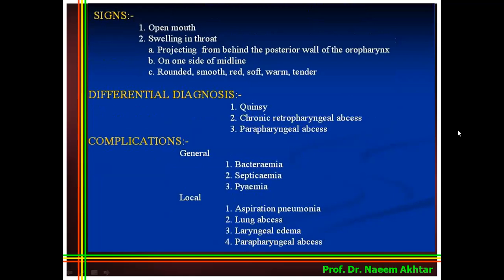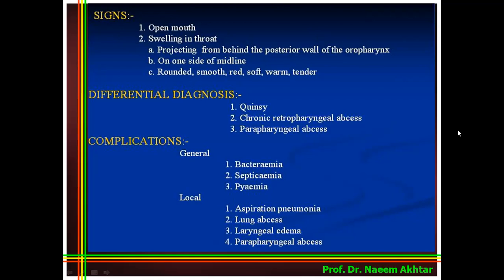And if we examine the patient, on most occasions he will have an open mouth. There will be a swelling in the throat. The characteristics of the swelling are that it is projecting from behind the posterior wall of the oropharynx. It is on one side of the midline and it is a rounded, smooth, red, soft, warm, and tender swelling. The differential diagnosis is that it should be differentiated from Kinsey, chronic retropharyngeal abscess, and parapharyngeal abscess.